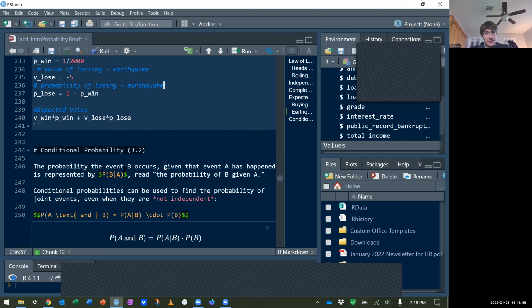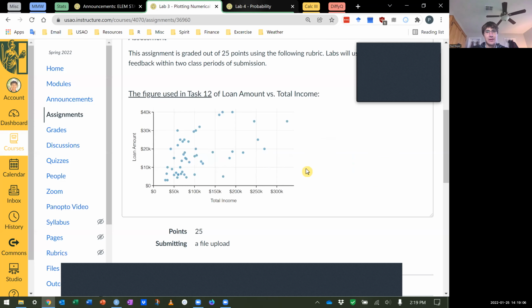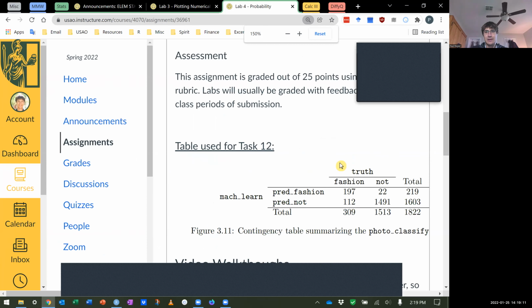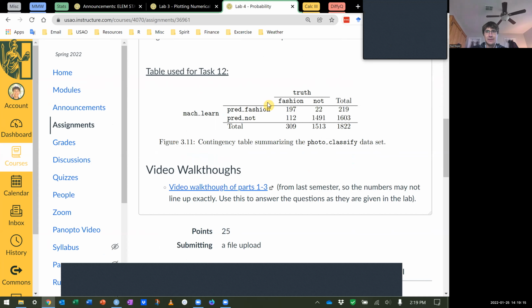So I want to use this table that's in section 382 of your textbook to talk about conditional probability. It's also in the lab. If you go under lab 4, you'll see this table here. What's going on with this table? It's talking about two different outcomes for something that Google's now doing all the time with the photos that are uploaded. They're trying to determine: is this a photo of polar gear or not?